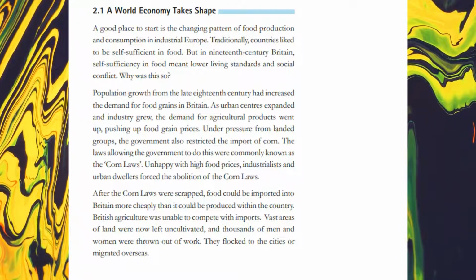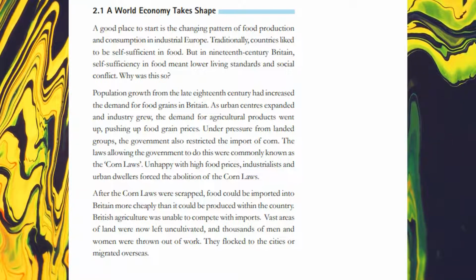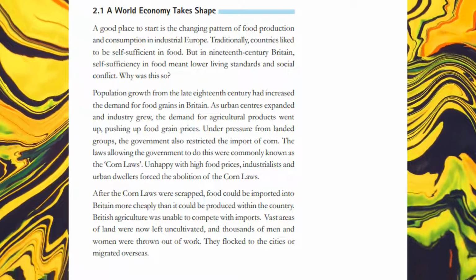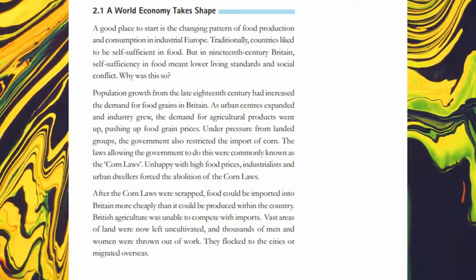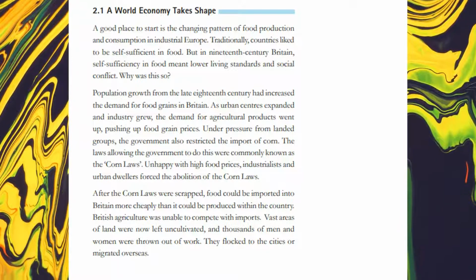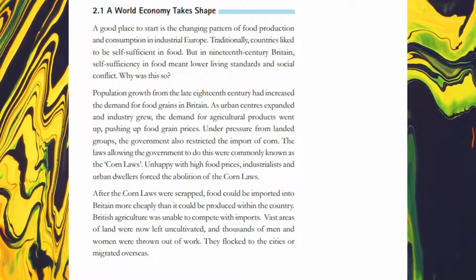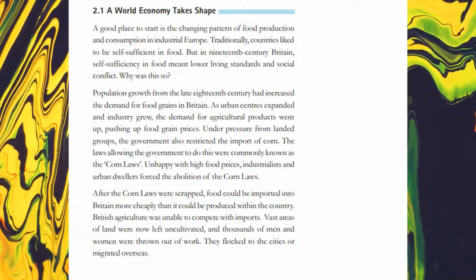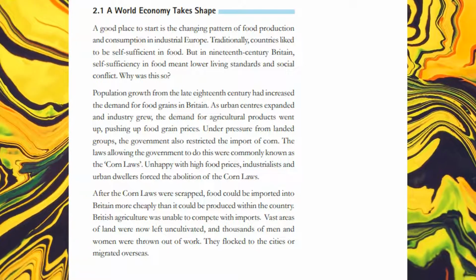Unhappy with high food prices, industrialists and urban dwellers forced the abolition of the Corn Laws. After the Corn Laws were scrapped, food could be imported into Britain more cheaply than it could be produced within the country. British agriculture was unable to compete with imports. Vast areas of land were now left uncultivated, and thousands of men and women were thrown out of work. They flocked to the cities or migrated overseas.